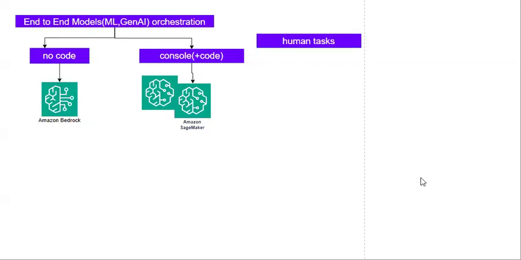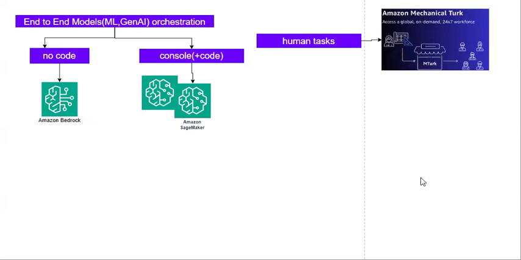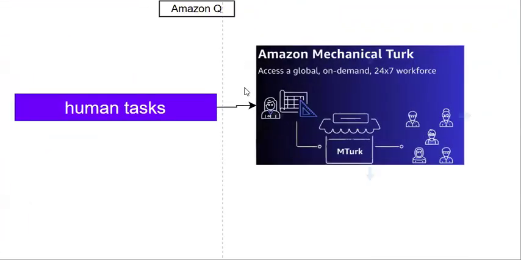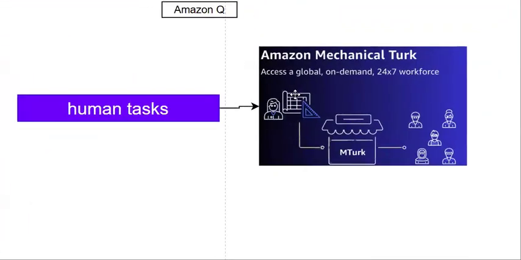Such a human task can be done by using an AWS service like Amazon Mechanical Turk. In this, you create a task.